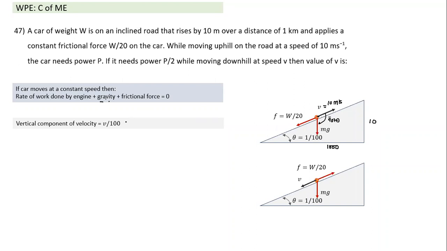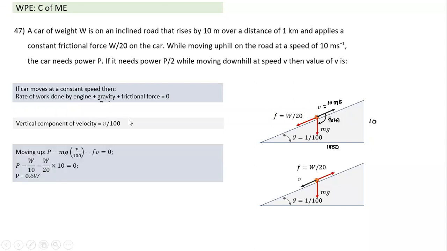That's another way we can interpret it, similar to what we had done in case of work done. We can calculate either cos theta, or take the component of either displacement along the force or force along the displacement. Now, moving up, the power is the work done by gravity, this term into the vertical component of velocity, which is v by 100, minus the friction force into velocity. Friction force and velocity are also 180 degrees apart. So this is the term here.